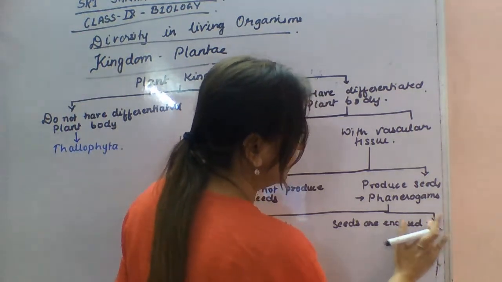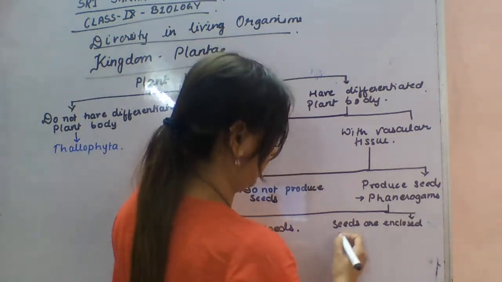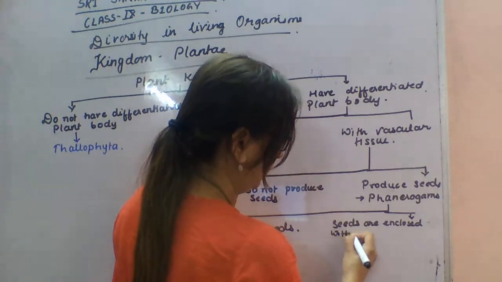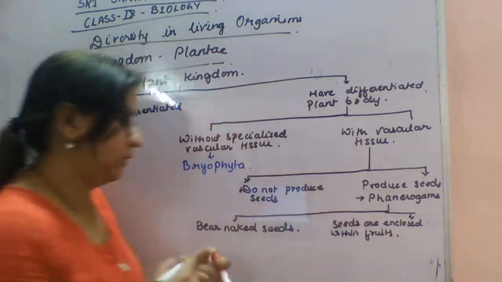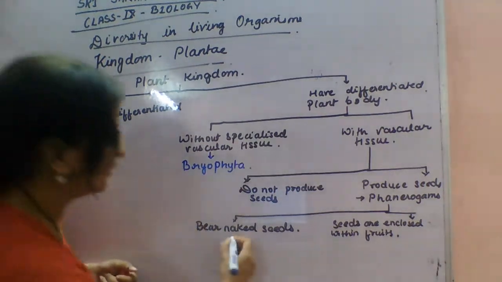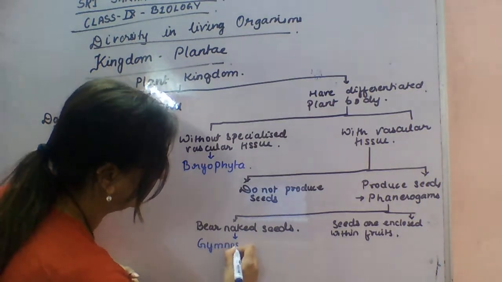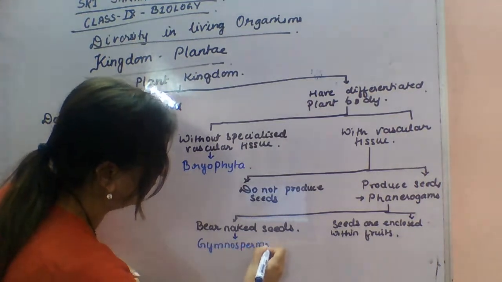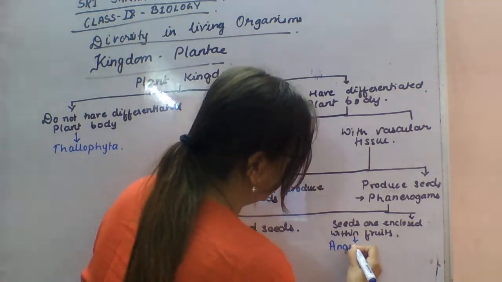Seeds are enclosed within fruits. So bare naked seeds are called gymnosperms. Those enclosed within fruits are called angiosperms.